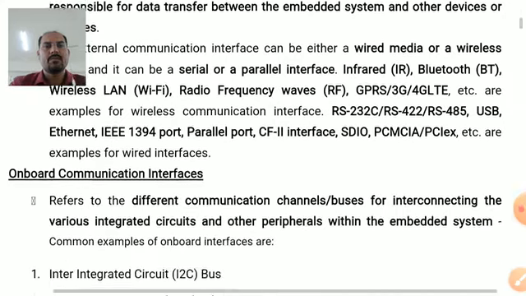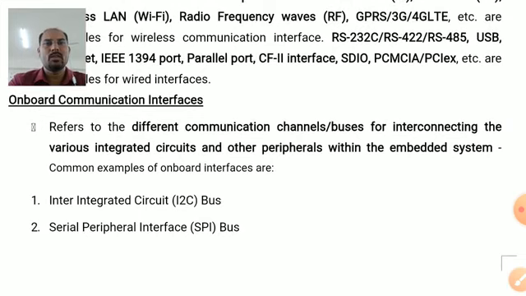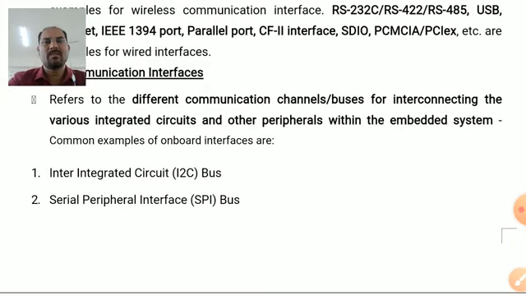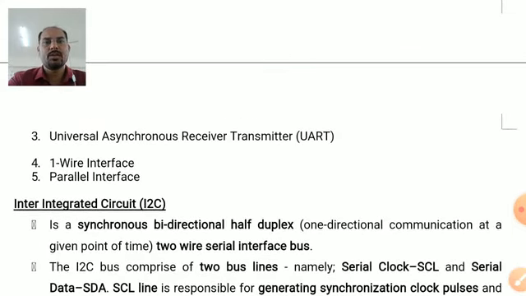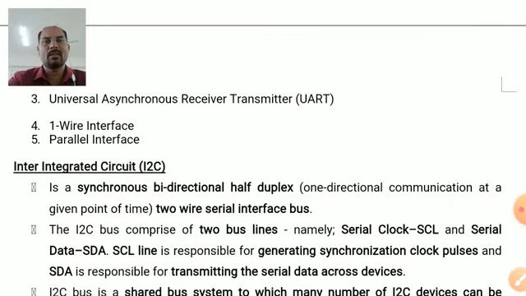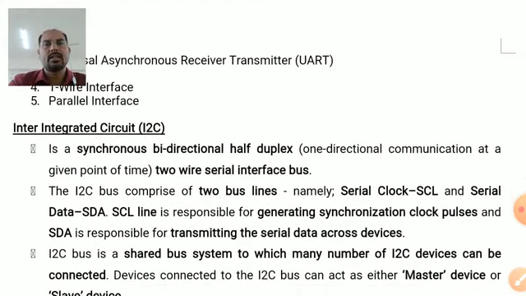As I have told, this interface is used for communicating between the different components within an embedded system. Some of the examples of onboard communication interface are inter-integrated circuit, I2C bus, serial peripheral interface bus, SPI, universal asynchronous receiver transmitter, UART, one wire interface and parallel interface. In this video, we are going to cover the points of these things. Let me begin with the first onboard communication interface, that is I2C, inter-integrated circuit.